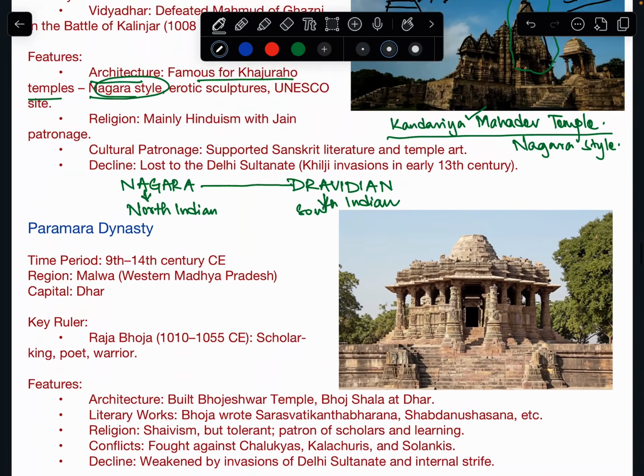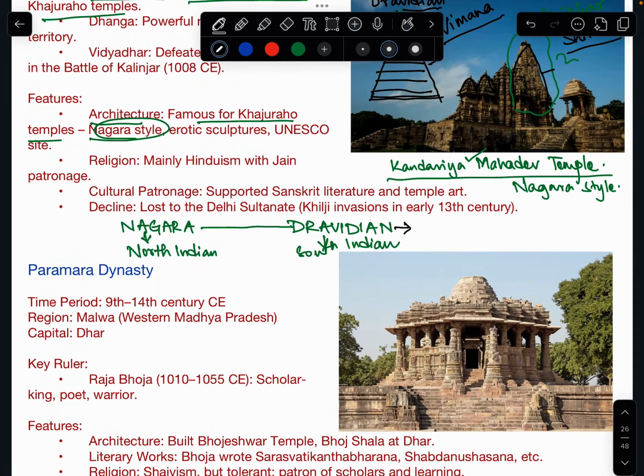And in Dravidian temples, you can see mostly there is a large indoor area. Okay, the temple is here, and we have a large area, and we also have water bodies. Okay, water bodies we have, and we have an elaborate gateway that is known as Gopuram. So that is the difference between Nagara and Dravidian temple architecture.